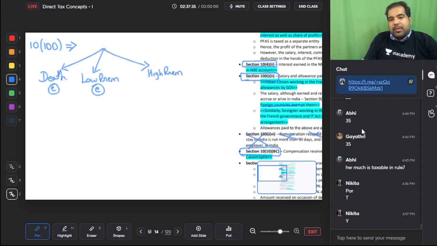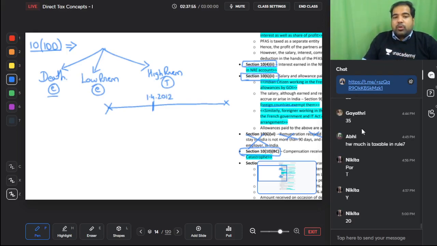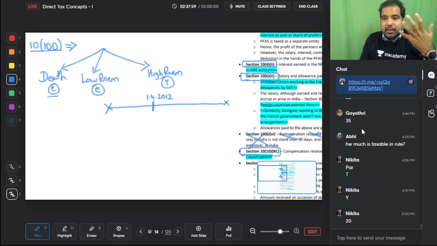Taxable we'll see ahead in a chapter called TDS, but right now we're talking about exempt income. So these two are exempt under section 10(10D). But what is low premium? For you and me, if the policy has been bought on or before 1st of April 2012, and the policy is, let's say, for 10 lakh rupees sum assured, then the premium can be maximum 20%.